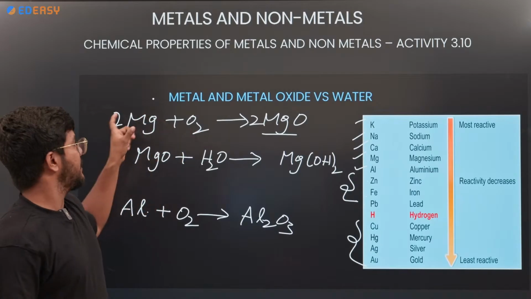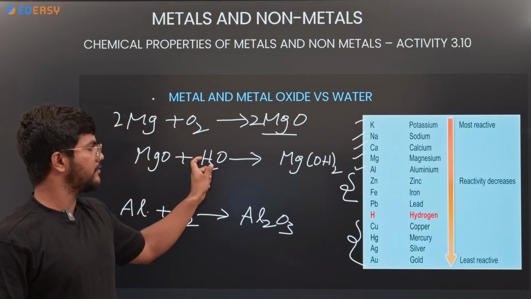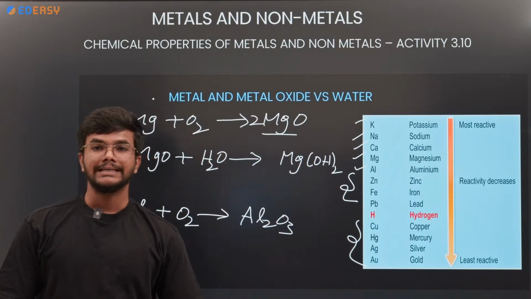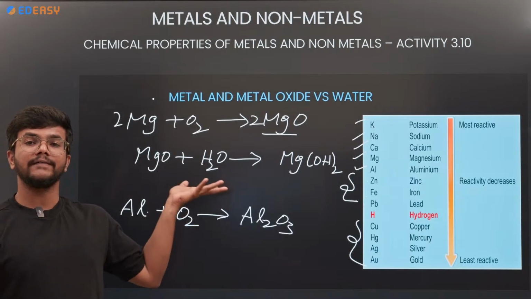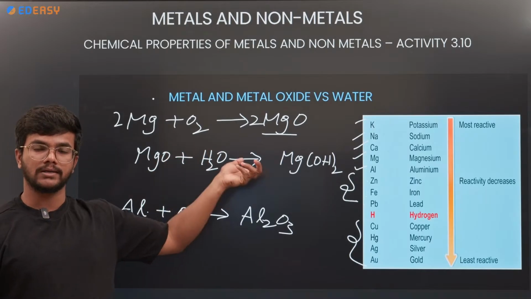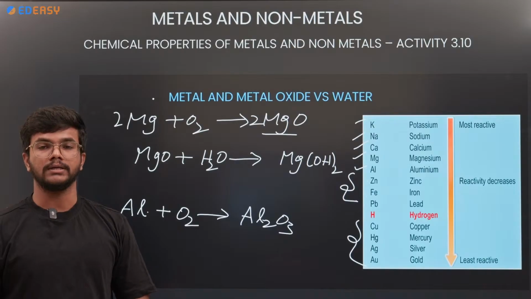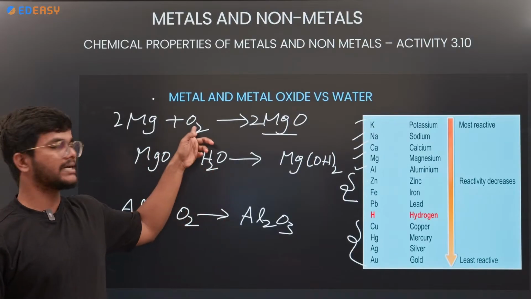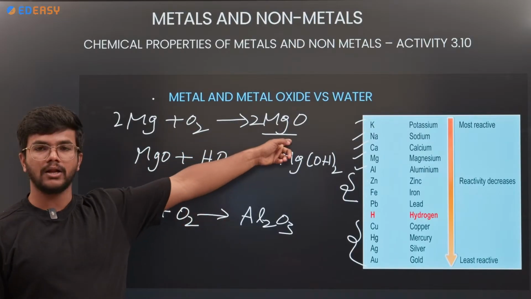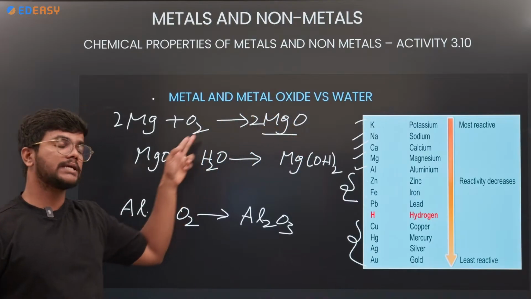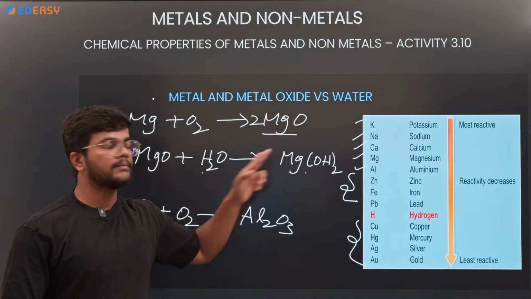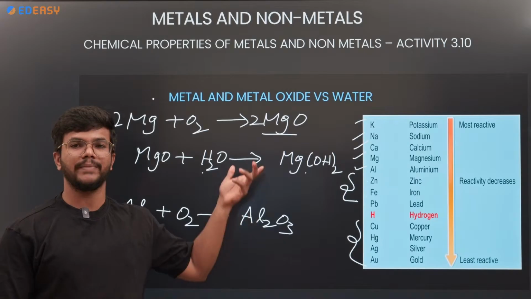So even metal, when it reacts with the water, gives magnesium hydroxide. This is the reactivity of metals or metal oxides with the water. When metal reacts with the water, it gives metal oxide. Metal oxide on reacting with the water gives magnesium hydroxide, which is a metal hydroxide.